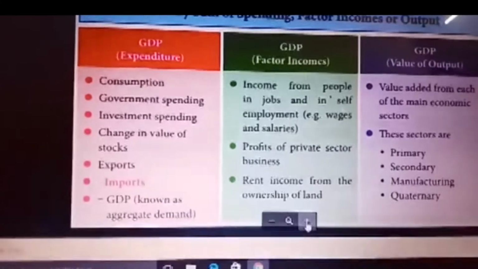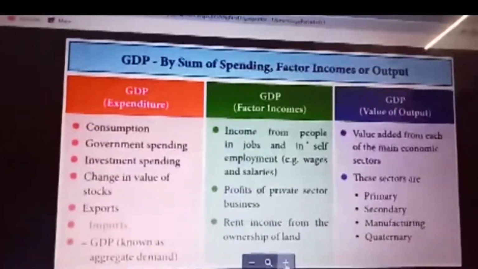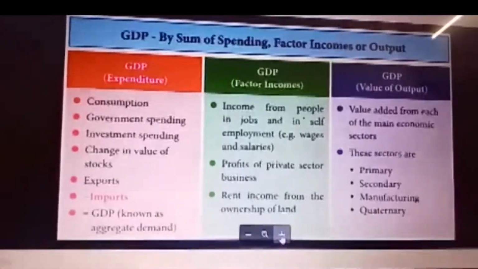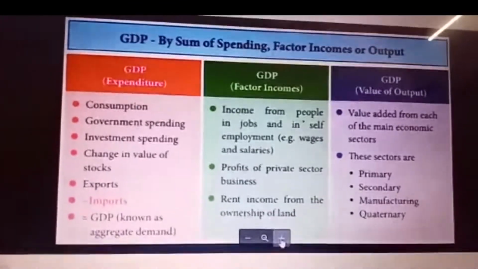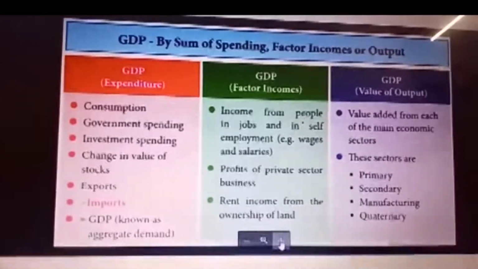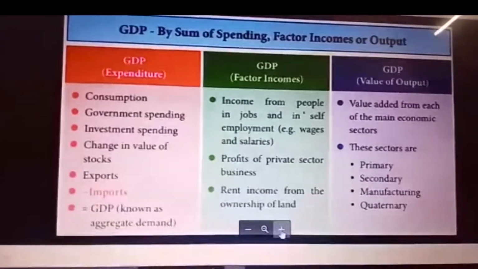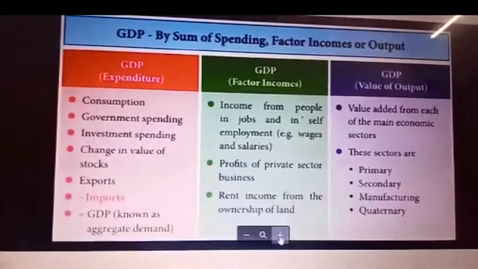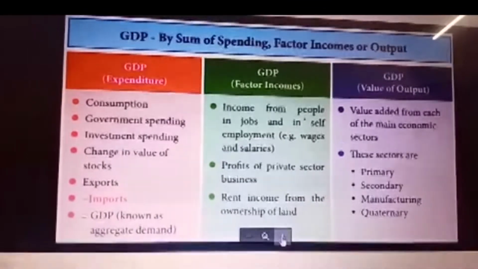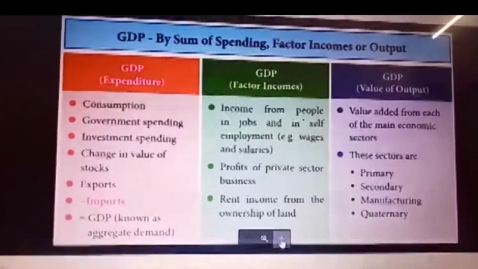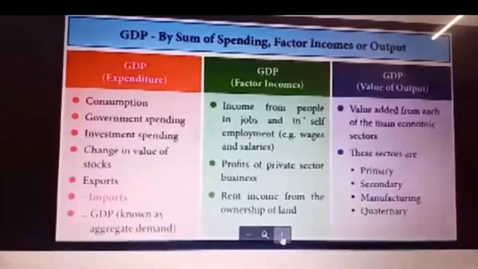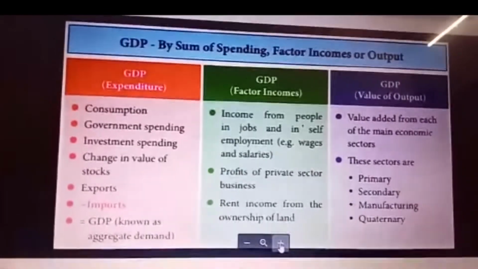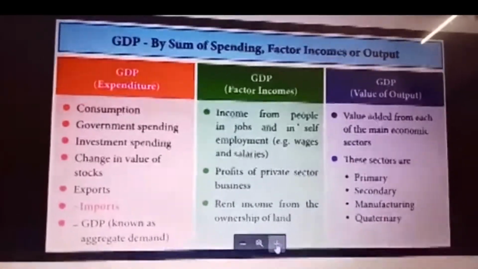The third one is expenditure. Expenditure can be classified in these ways: consumption expenditure, investment expenditure, government expenditure, export, net value of export, import, changes in the value of stocks. GDP is known as aggregate demand. All of these are equal to one another. That is, output equals income, income equals expenditure.